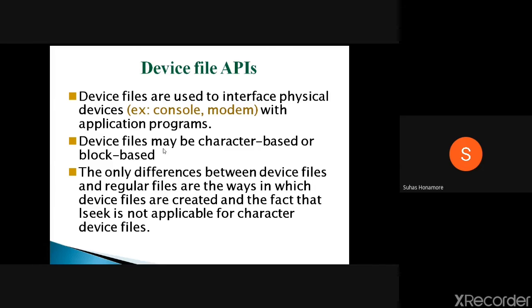Okay, so the only difference between the device files and the regular files is the way in which devices are created. While creating, different APIs will be used compared to the regular ones. In device files we normally will not use lseek, so wherever you want to point, you can't do that if it is a character device file. A character device file refers to one character at a time, so those things you can't do on character device files.